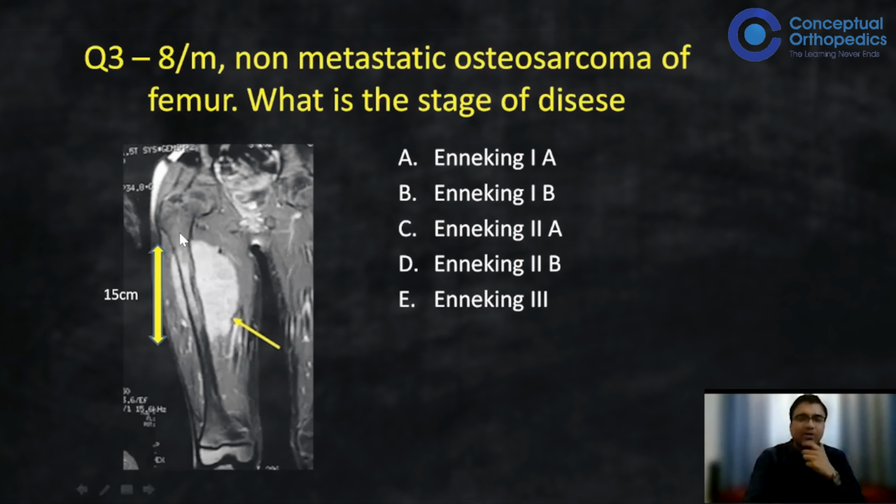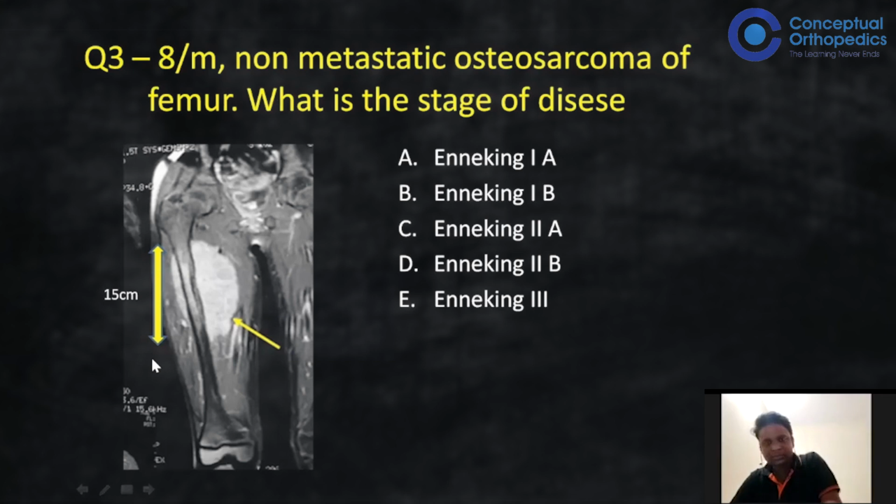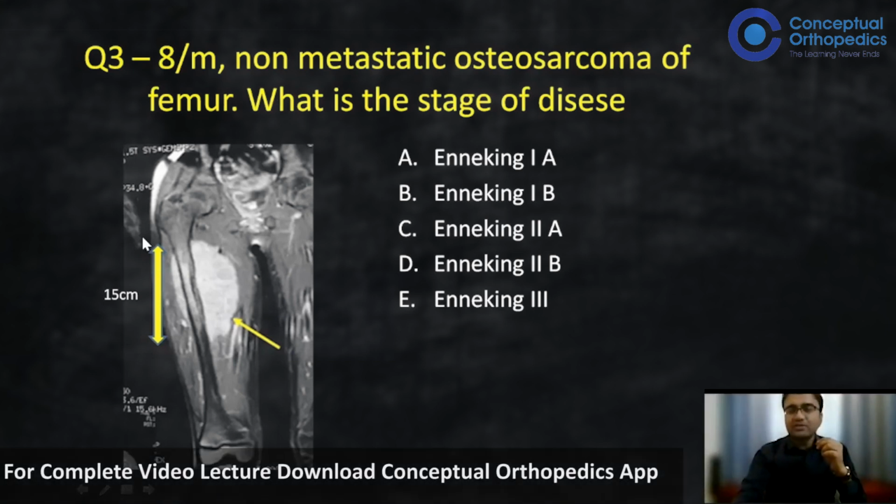So you see here, when you see a lesion, it is involving a part of the bone. Of course, you see the distance is approximately 15 centimeters. I've just written it to stimulate your thinking. What is more important is whether it is intracompartmental or extracompartmental. Osteosarcoma means it arises in the bone, and now it has gone outside. So is it intracompartmental or extracompartmental? It is extracompartmental. Right. If the tumor has gone outside the compartment, then it is extracompartmental.